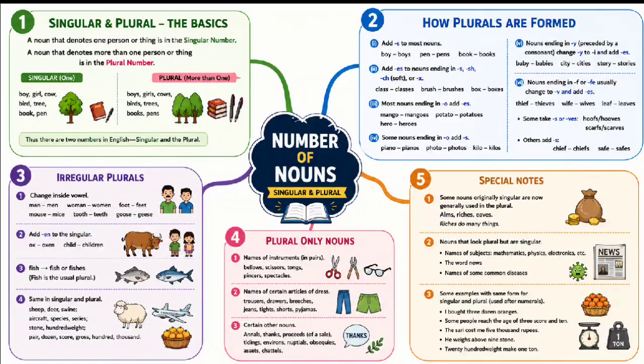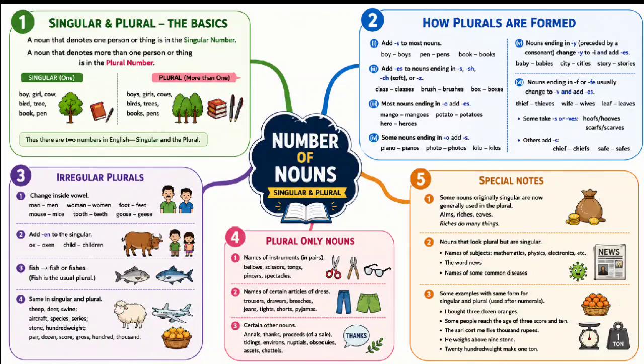Stone, hundredweight: he weighs above 9 stone. 20 hundredweight make 1 ton. Some nouns are used only in the plural.